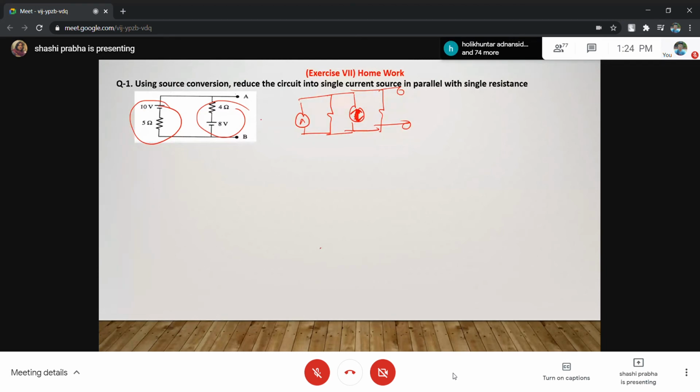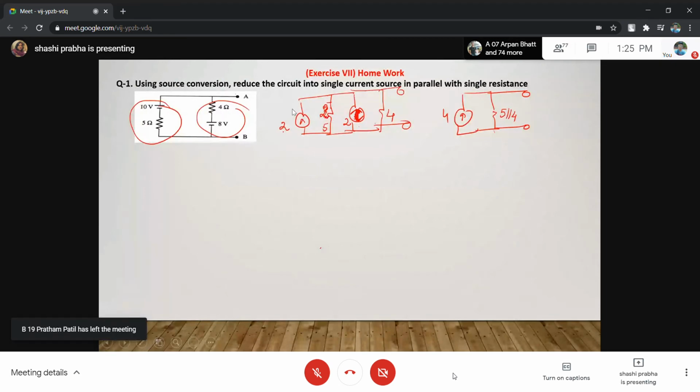So this will be 10 upon 5, 2. This is 8 upon 4, 2. This is 5, and this is 4. So 2 and 2 can be added as 4. This is 2, no? Now ये 5 है. 5 and 4 in parallel. What is resistance 5 in parallel with 4? ठीक है ना? So this way you have to continue.